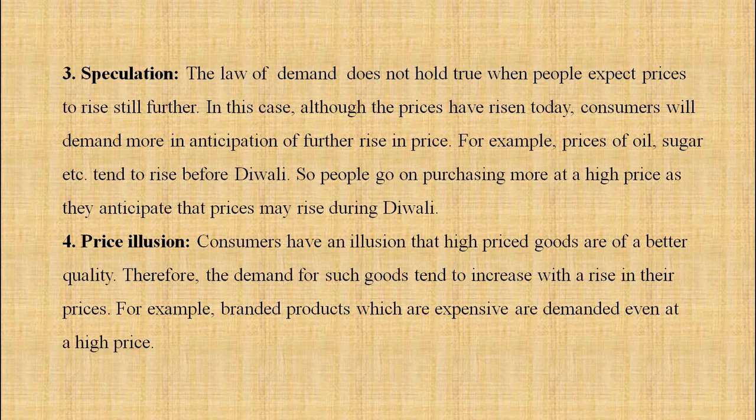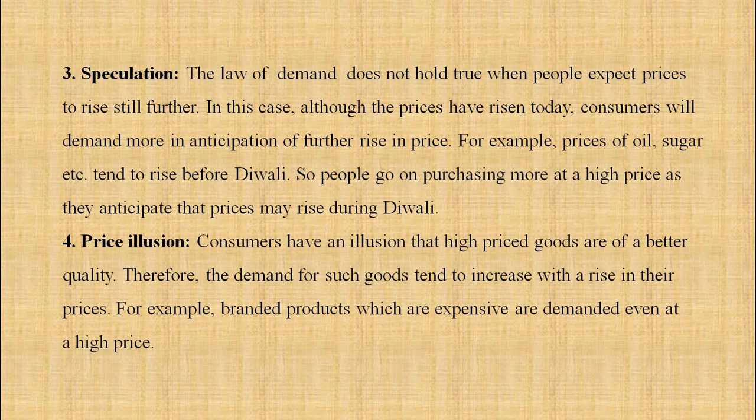Next, price illusion. Consumers have an illusion that high price goods are of better quality, and so the demand for such goods tends to increase with the rise in their prices. For example, branded products which are expensive are demanded more even at a higher price.